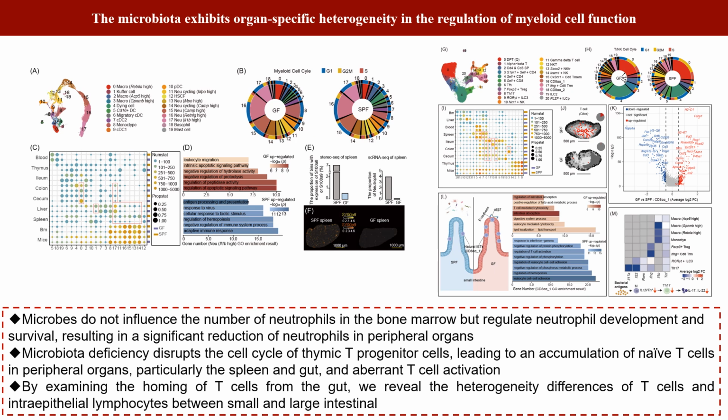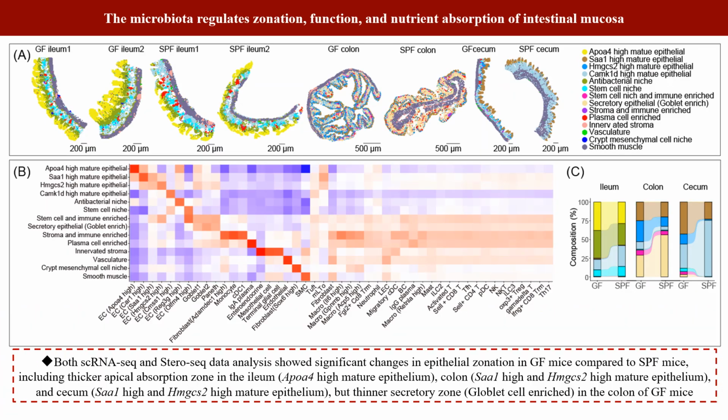T cell progenitor development, and reveals heterogeneity in intestinal lymphocytes, with lipid absorption pathways enriched in small intestinal gamma-delta T cells in GF mice. Integrated single-cell and spatial omics analyses reveal that the microbiota influences intestinal epithelial function by regulating